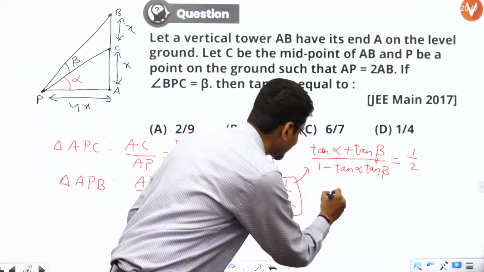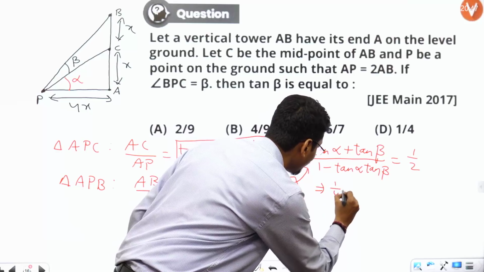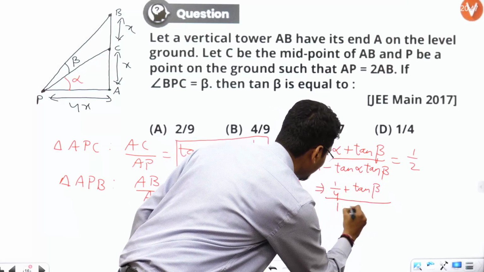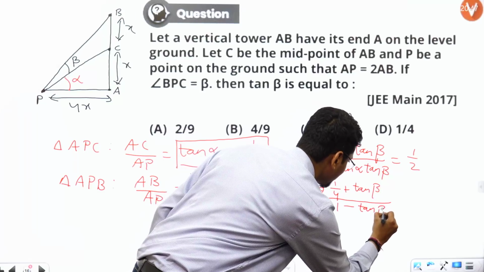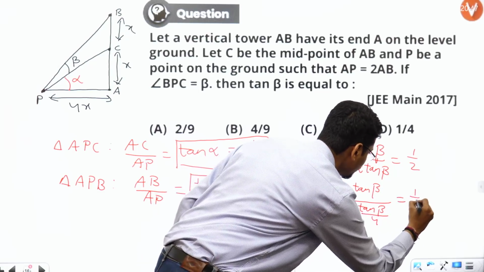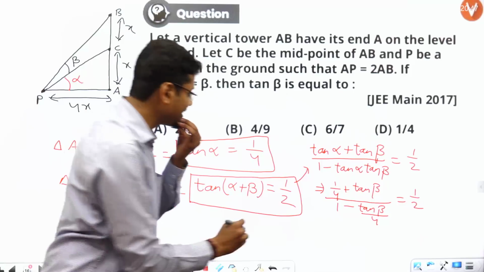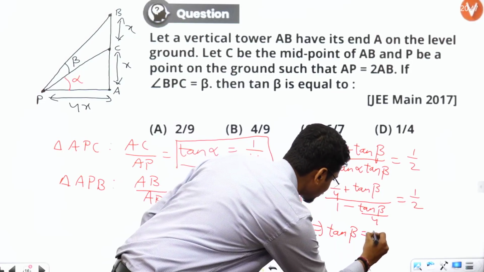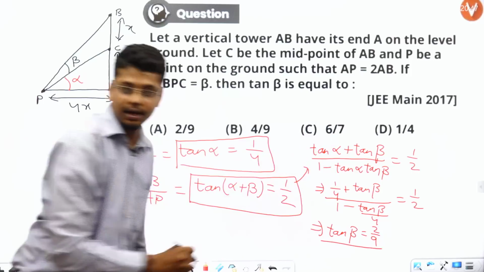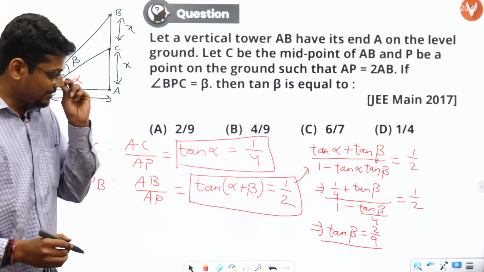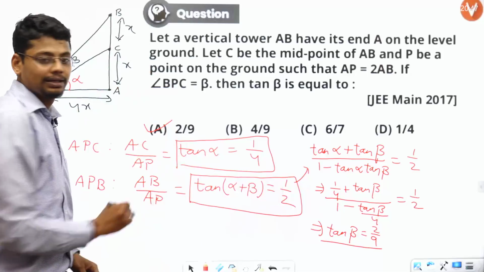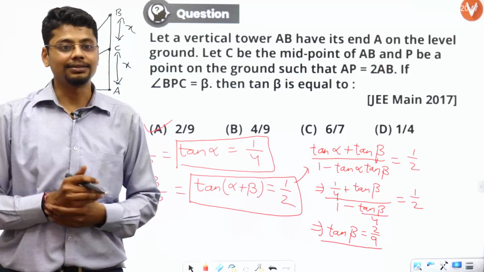So just put tan alpha as 1 by 4. This becomes 1 by 4 plus tan beta divided by 1 minus tan beta by 4, which is equal to half. Now just cross multiply and rearrange, and you will find that tan beta is equal to 2 by 9. I hope you are able to see. So A is the right answer.